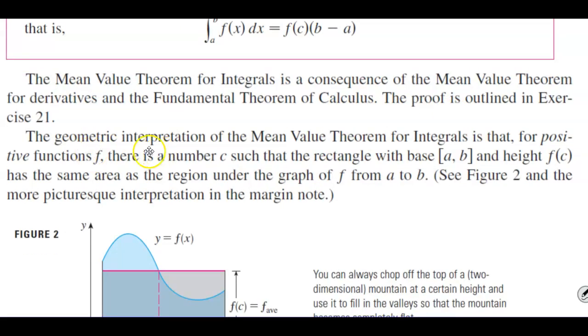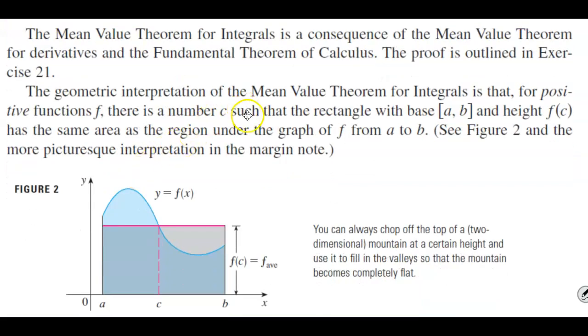Now, the geometric interpretation of the mean value theorem for integrals is that for positive functions f, there is a number c such that the rectangle with base ab and the height f of c has the same area as the region under the graph of f from a to b.